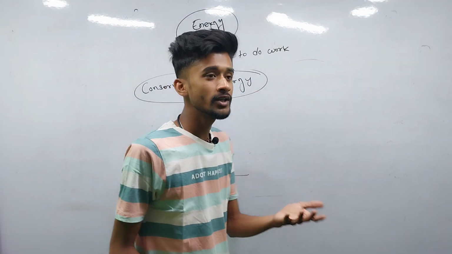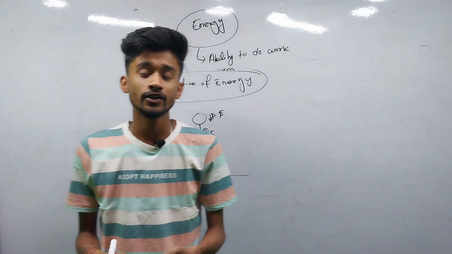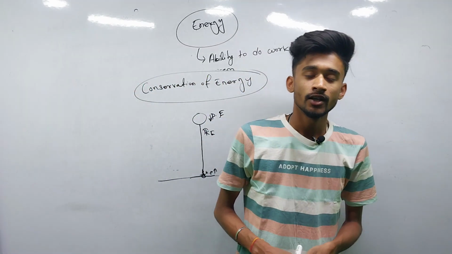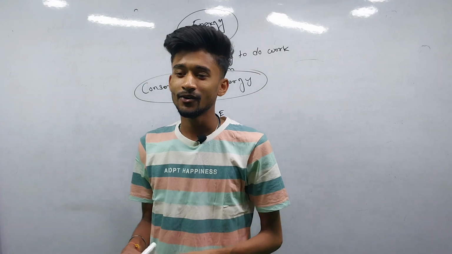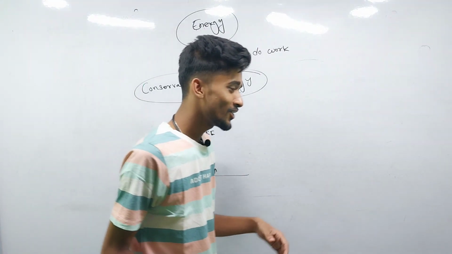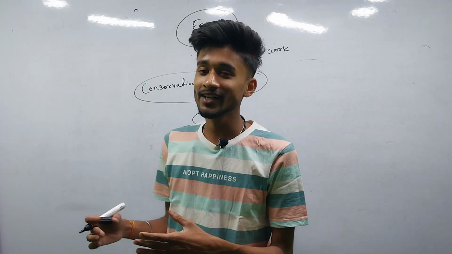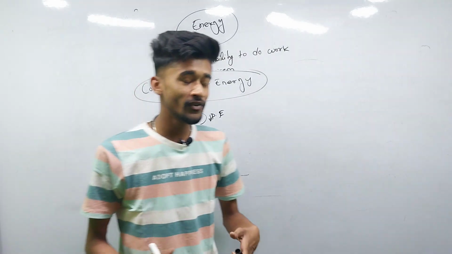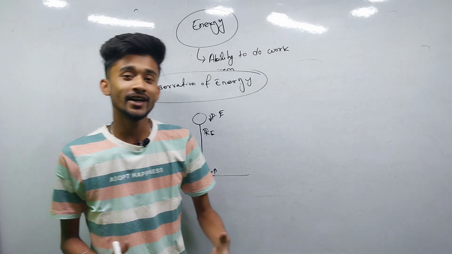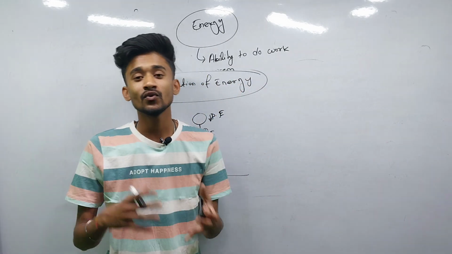When I was in class 12, one of my physics teachers, whom I loved very much, Sagar sir, was explaining this topic, and he added an interesting thing: like the conservation of energy, there is conservation of love also. He told us that love can neither be created nor be destroyed, it can only transform from one heart to another heart.